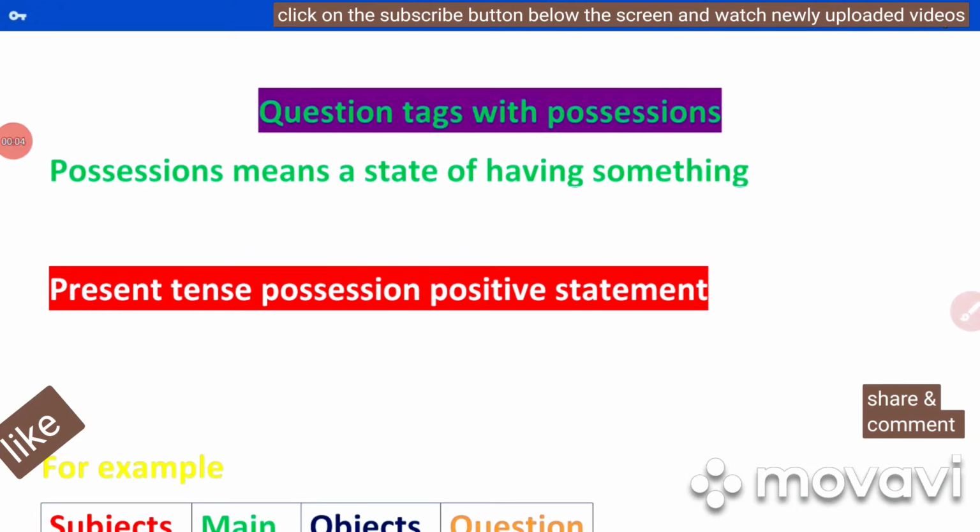Viewers, today we are going to learn question tags with possessions. What is meant by possessions? Possessions means a state of having something. See,